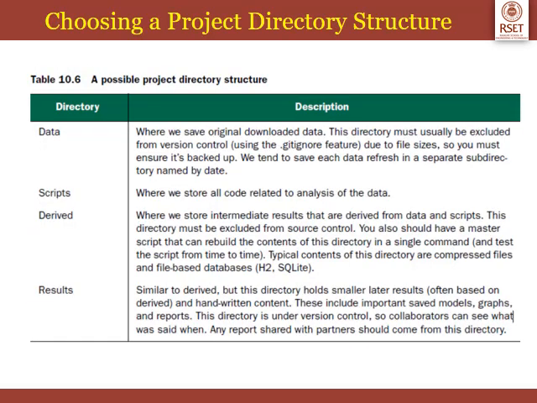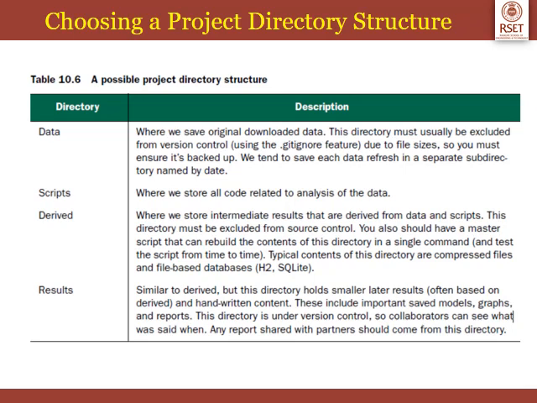So in this slide it talks about choosing a project directory structure. So in this table you can see a possible project directory structure. It can be categorized as data files, scripts, derived files and results. They also discuss which files should be included in version control, that is, pushed to your GitHub repository, and which should not be pushed.